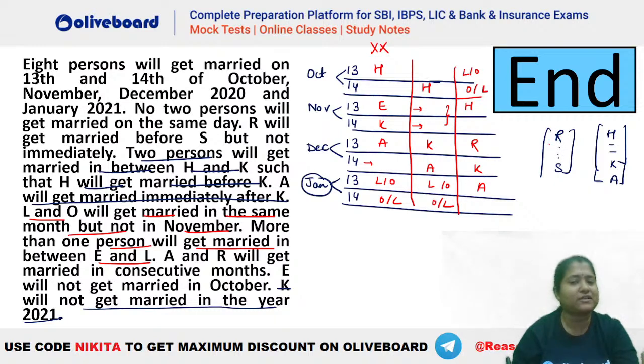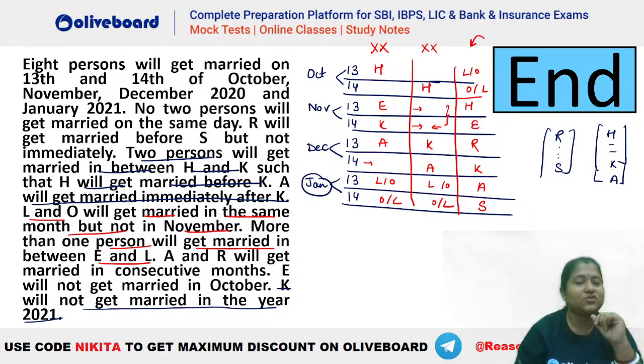R has to be before S but not immediately before. So you can see R had to be there in November in the second case, right? Because A is there in December. So R has to be before this A, but R cannot be immediately before S. So R cannot be 13th November because else you will have S in 14th November, right? And if you place your R here, S cannot be placed. That means this case is also invalid. So this will be the valid case here. So your R and S will be like this. And now you are left with only E. So E will be here.